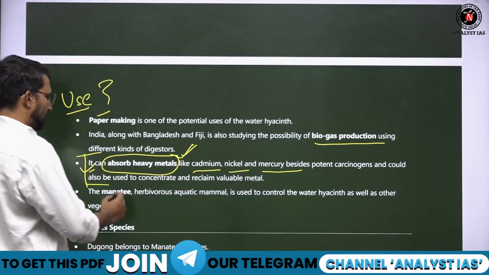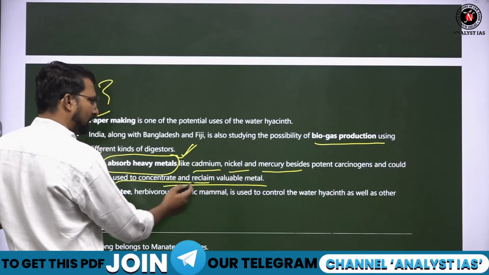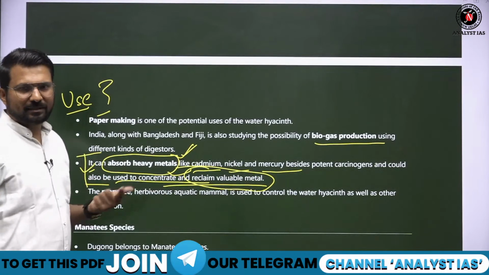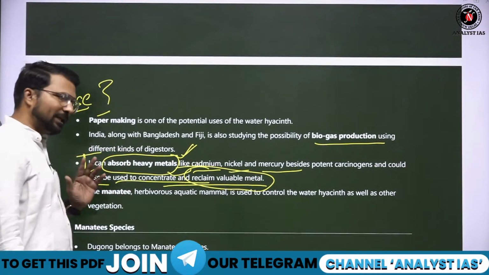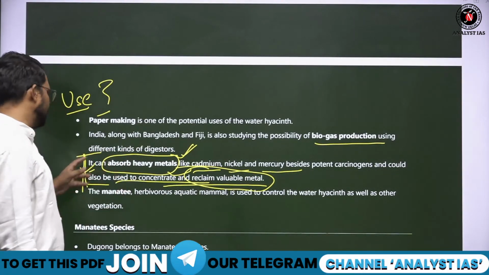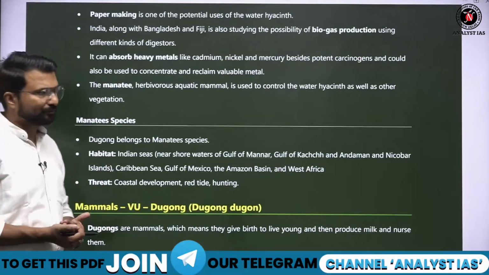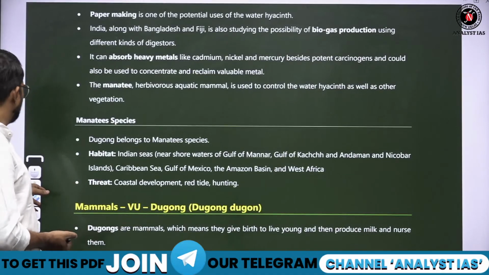Fine. तो हम ये काम भी इनसे कर सकते हैं. Then we can reclaim the valuable metal. So whereas this is an invasive species destroying the ecosystem, it can also be utilized in a positive way. See, everything has its own use.